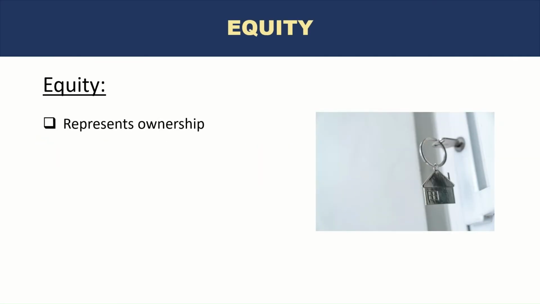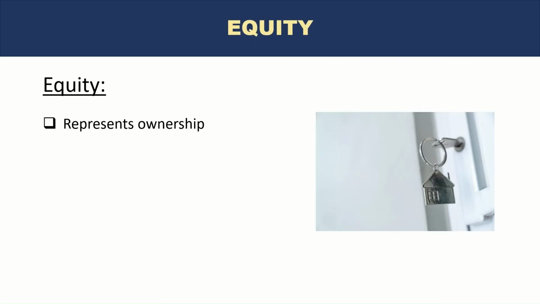Equity represents ownership. If you think about a company, assume for a moment that the company only has assets and no liabilities. In that case, all of those assets that the company has belong to the company. We talked about buildings, computer hardware, any land or property. We talked about the accounts receivable, the amounts that are receivable from customers. If the company only had assets, all of those assets would actually equal equity because this is the ownership. The owners of the business own these assets, right?